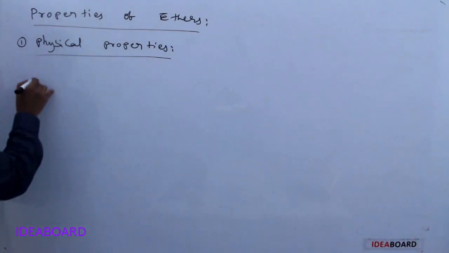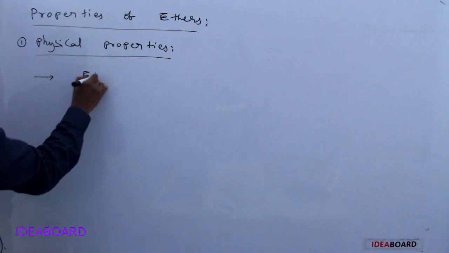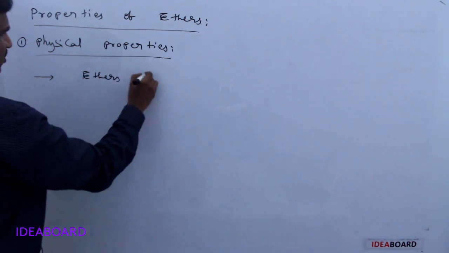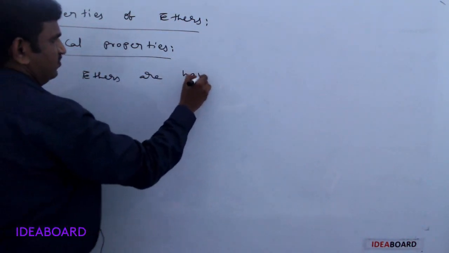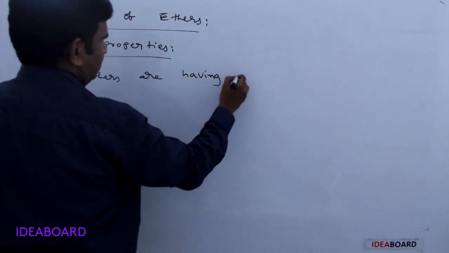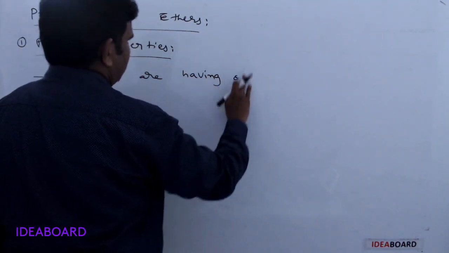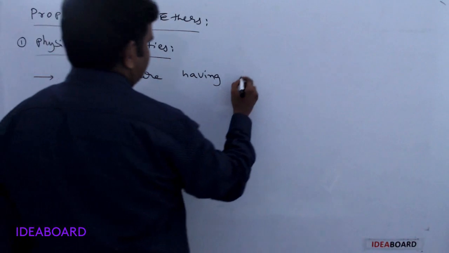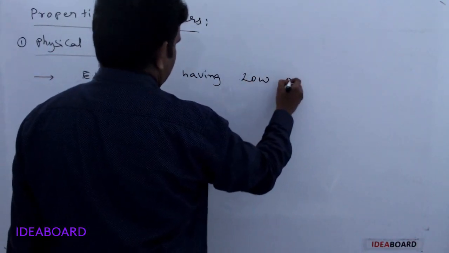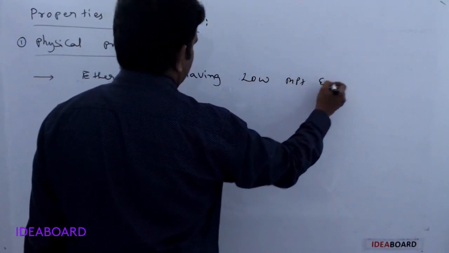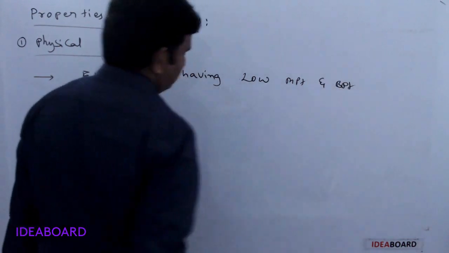In the physical properties, ethers have low melting points and boiling points.